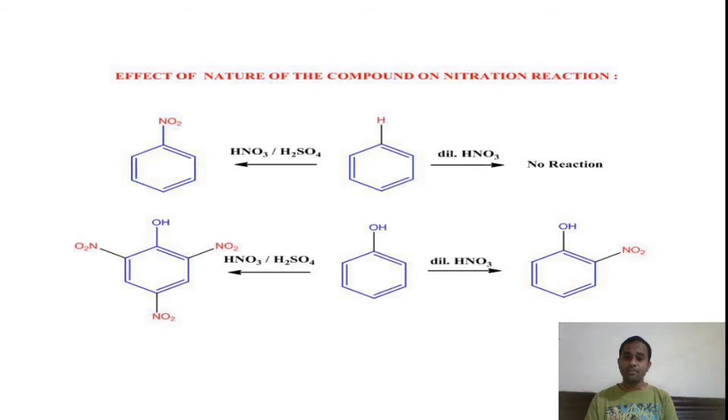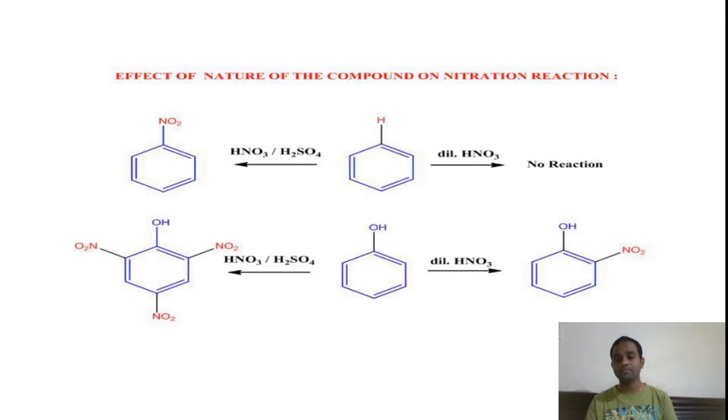And if we perform the same reaction with the benzene having electron donating groups like OH group, that is phenol. Phenol is an example of a benzene connected to electron donating group. Due to the presence of this electron donating, ring activating group, the reactivity of the benzene ring increases.